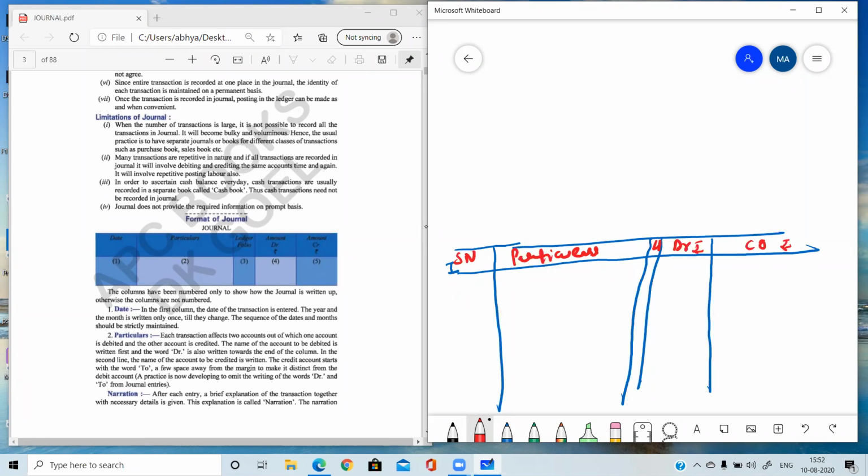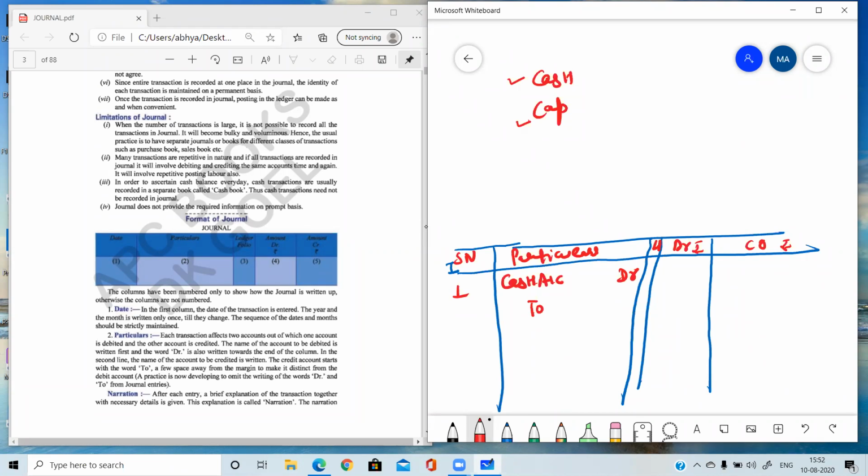So in that transaction we were having two accounts, cash and capital. So capital we need to credit and cash we need to debit. So first of all, we have to write the serial number. Then we will be writing like this. See the pattern. Cash account. Here we need to write debit. Then little bit slanting, we need to write the other account.